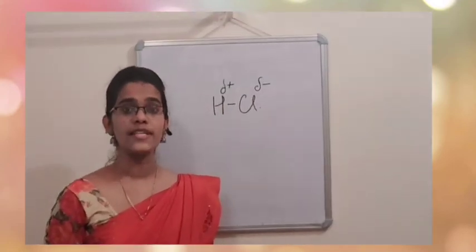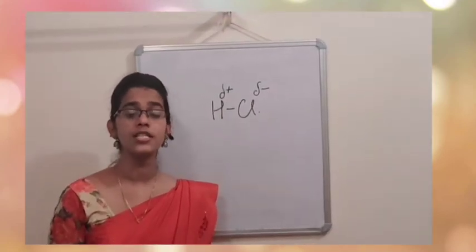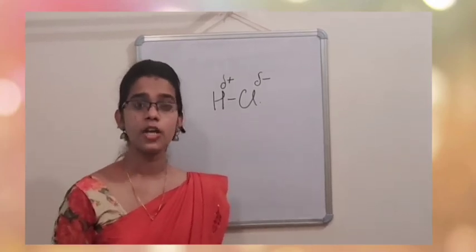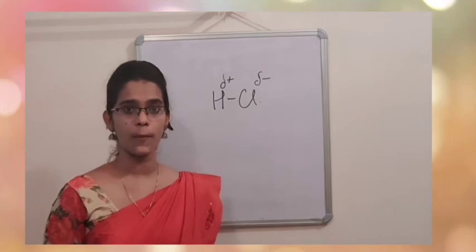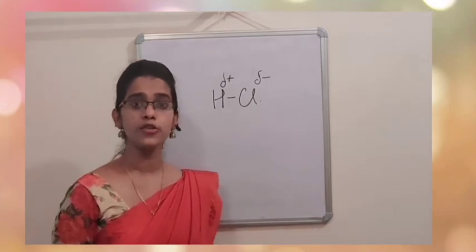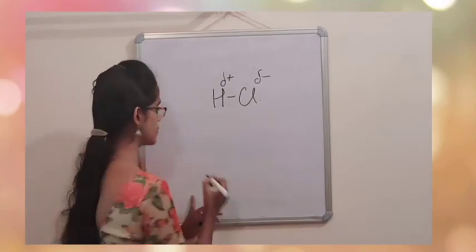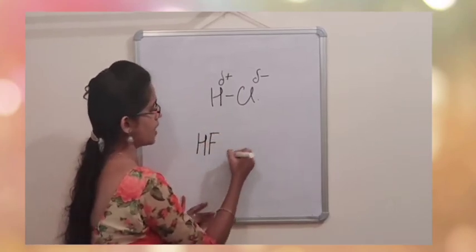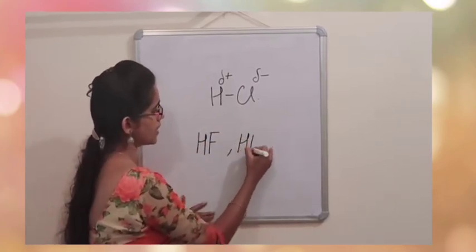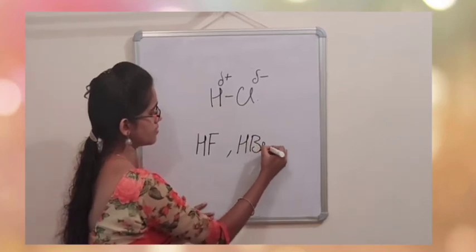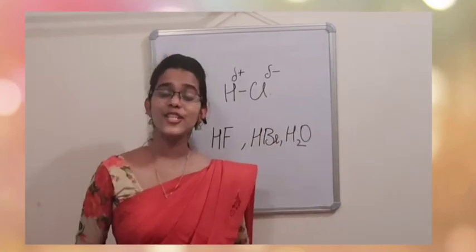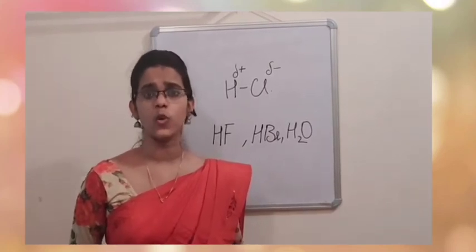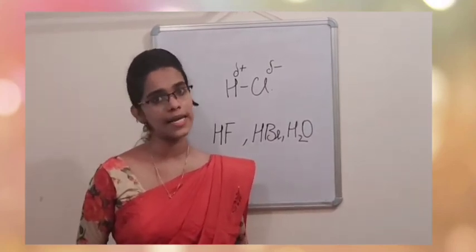Such compounds having partial positive charge and negative charge within itself are called polar compounds. A few examples of polar compounds are HF, HBr. The geometrical shape of the molecule is also a factor which determines the polar nature.